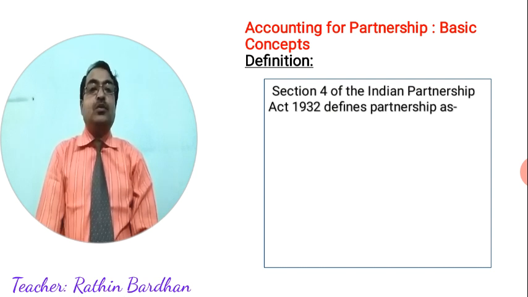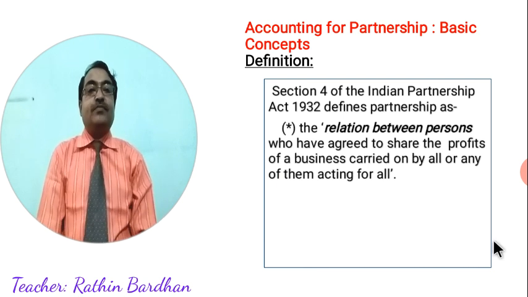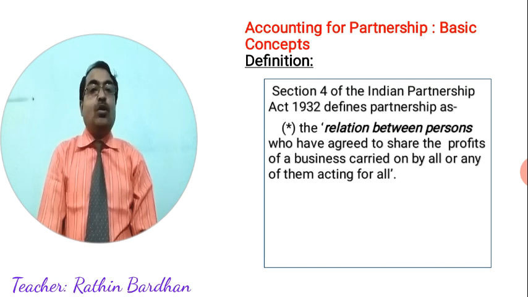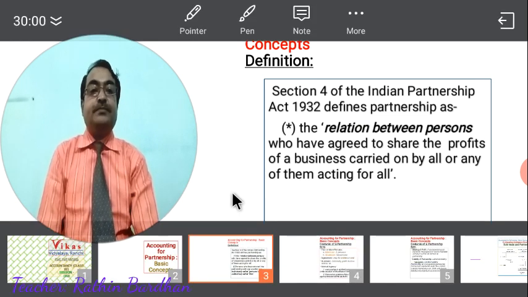Actually, in 1932, the Indian Partnership Act was passed, and under this act, Section 4 defines partnership as the relationship between partners who have agreed to share the profits of a business carried on by all or any of them acting for them. It means partnership is a relationship between partners, and second, they agreed to share the profit of a business, obviously to earn a profit. The motive is to earn profit.